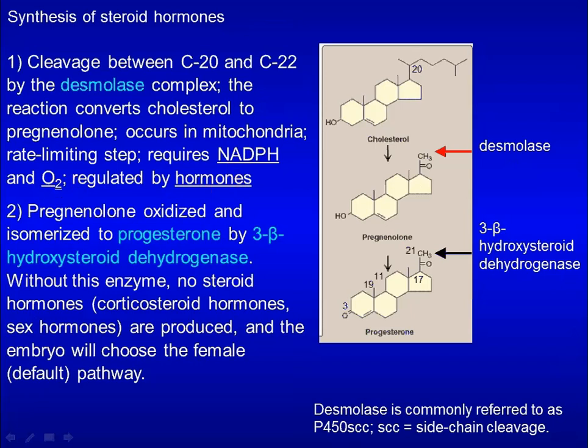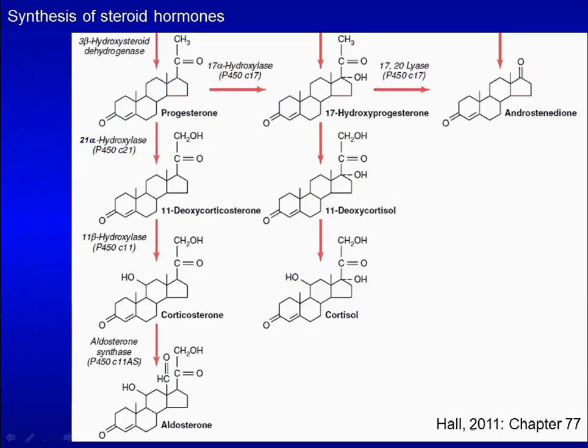The second step is oxidation and isomerization of pregnenolone by 3-beta-hydroxysteroid dehydrogenase. From progesterone, two oxidation reactions at position 21 and 11, followed by oxidation at position 18, lead to aldosterone.